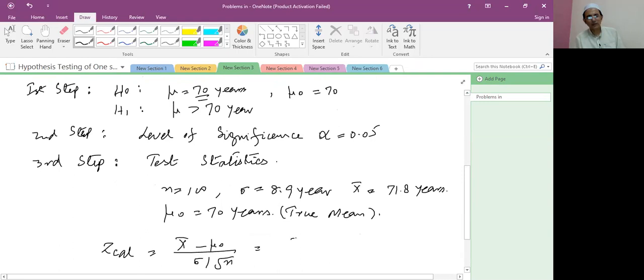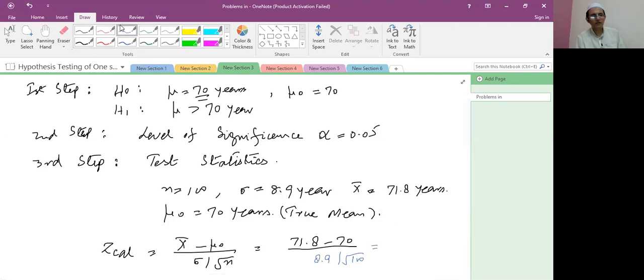X bar is 71.8 minus 70, upon sigma, which is known, 8.9, over root 100.